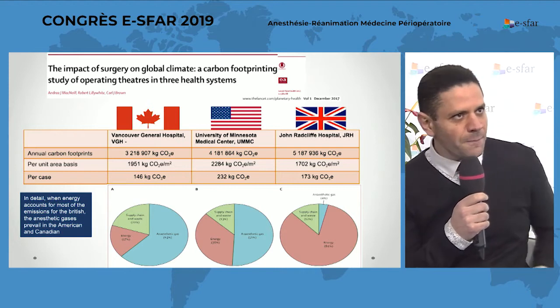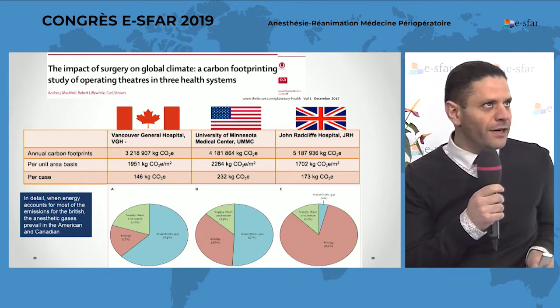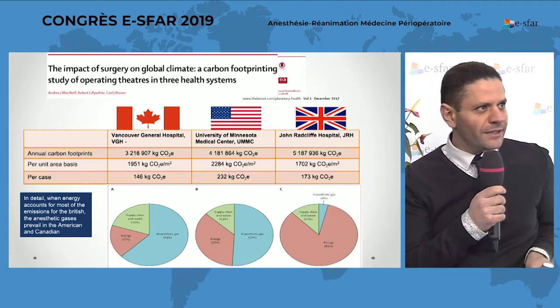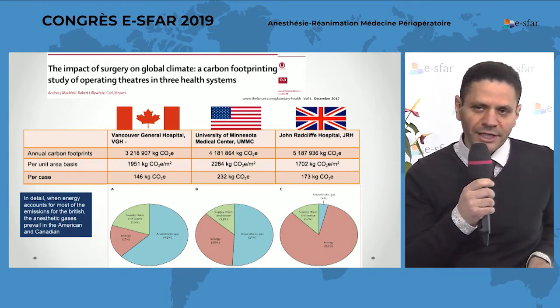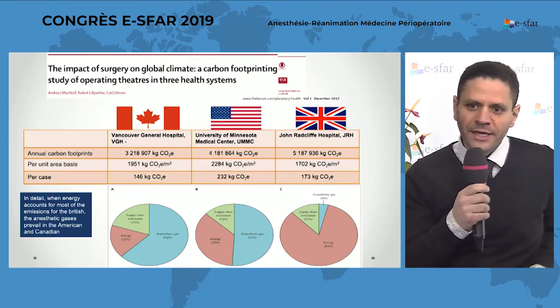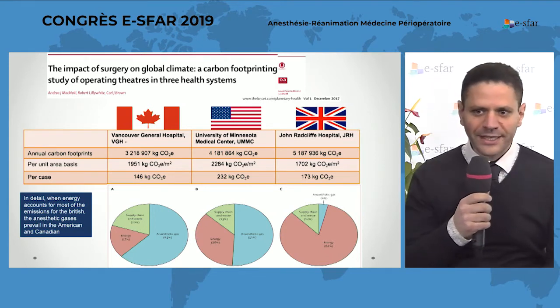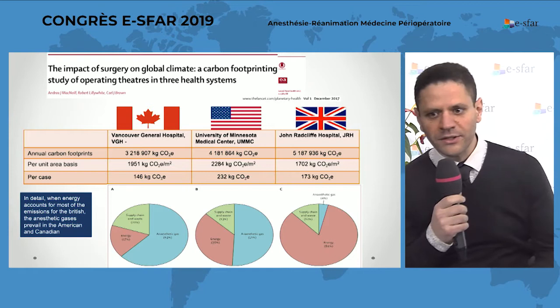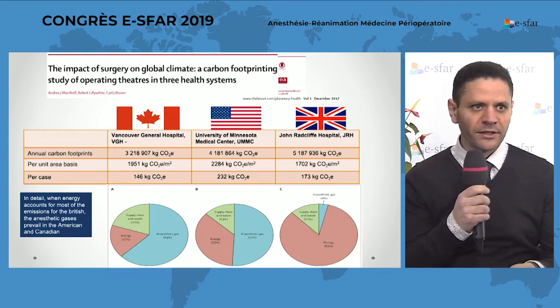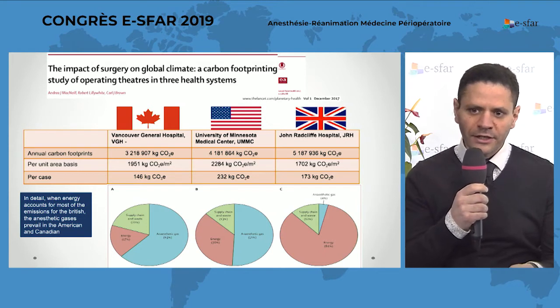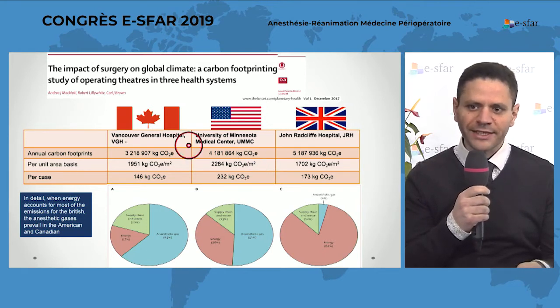And the operating theater is a small area in the hospital, and it has a big consumption of energy and producing waste. In this McNeil study, they studied 3 operating suites in 3 different countries, Canada, USA, and United Kingdom.